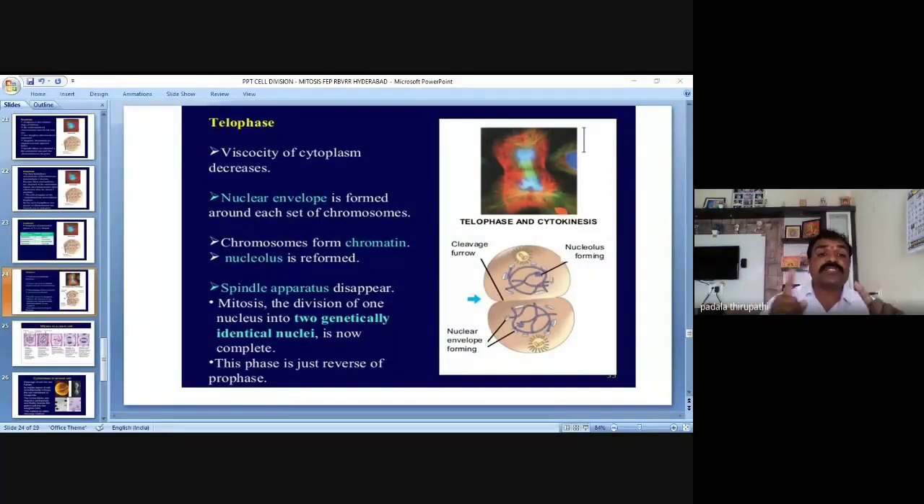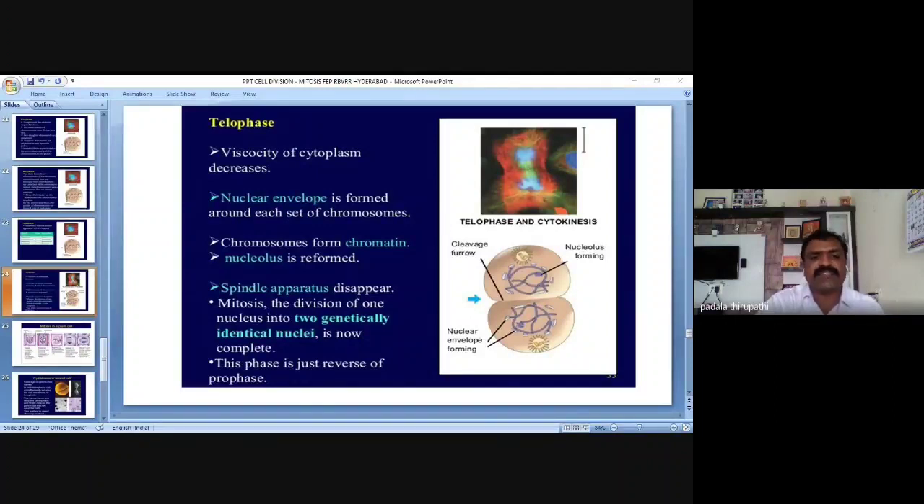Then the nucleolus is reformed in telophase. So the nuclear envelope is formed, the chromosome decondenses to form chromatin, and the nucleolus is reformed in telophase. These three points are vice versa to the early prophase, my dear friends. And the spindle apparatus disappears. In which phase does the spindle apparatus appear? Prophase. And in telophase, it disappears.